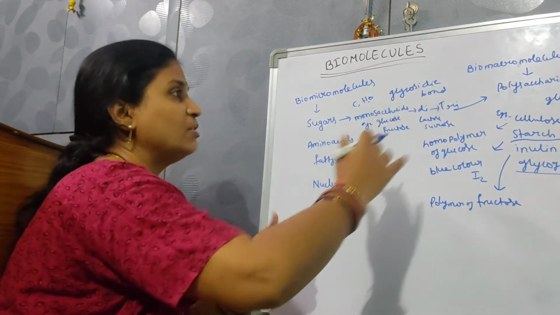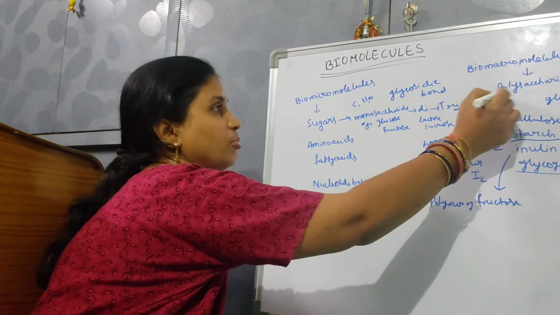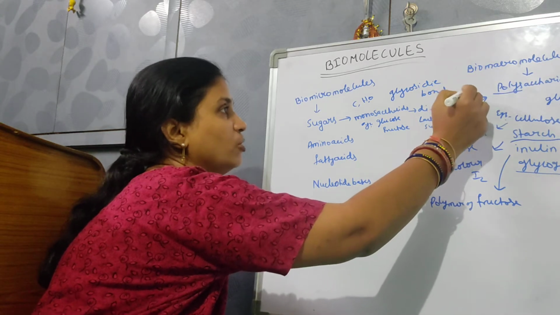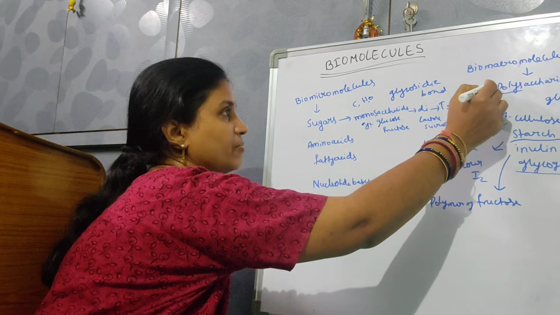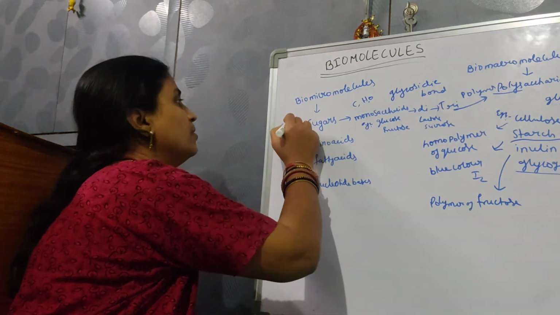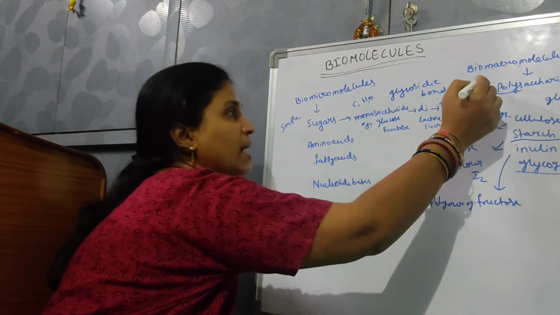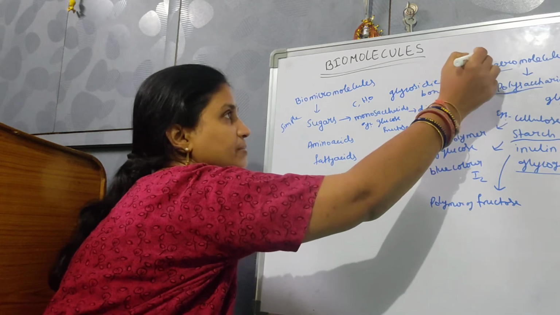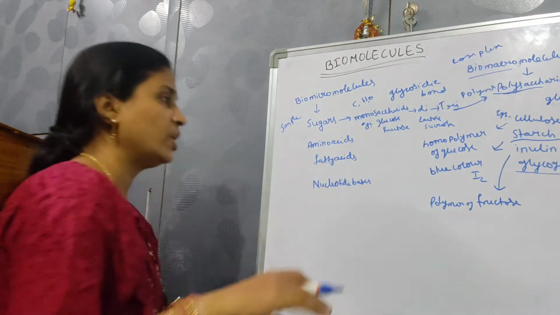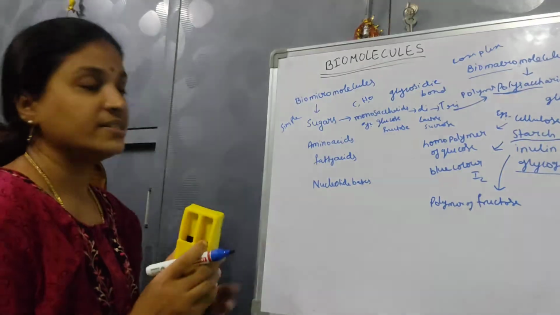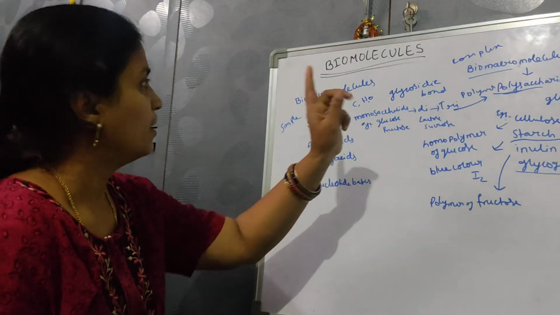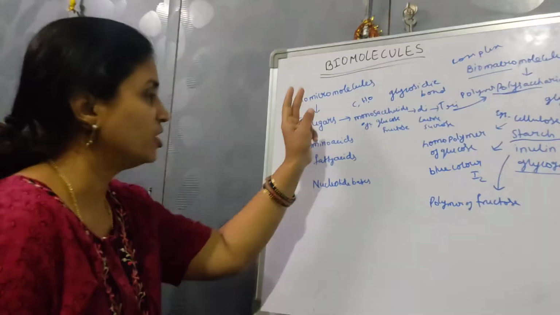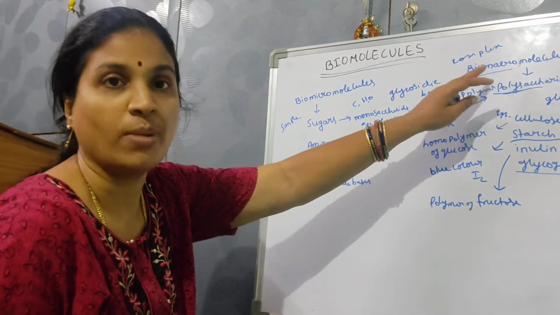Like that, many will form into the polysaccharide. Poly means many. They form polymers. These are simple, whereas the polysaccharides, which are biomacromolecules, are complex. This is about the sugars, which are biomicromolecules, and polysaccharides, which are biomacromolecules.